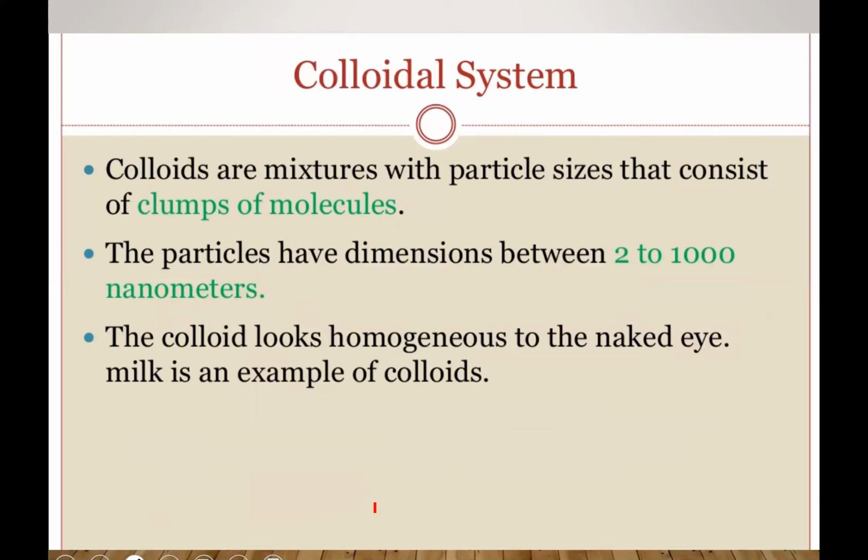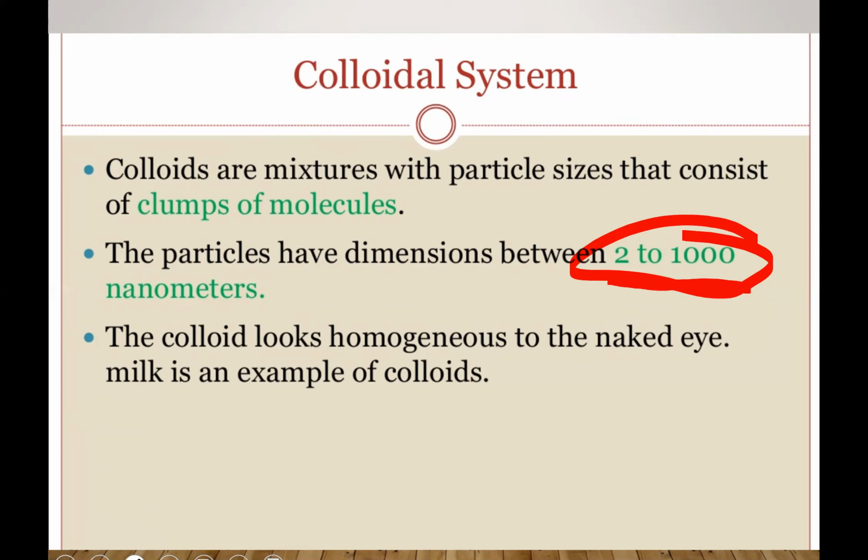Colloids are mixtures whose particles consist of clumps of molecules, and the particles have dimensions between 2 to 1000 nanometers. Particle size is between 2 to 1000 nanometers. And the important point: colloids look homogeneous.